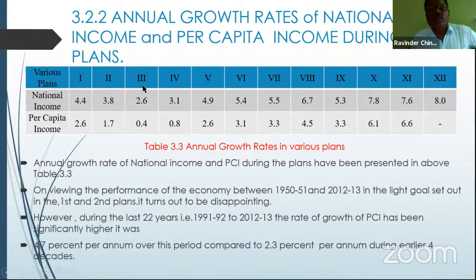Then the third 5-year plan, whose duration is 1961 to 1966. During this period, the third 5-year plan was implemented with the priority of stable economic growth in the economy and achieving self-sufficiency in food grain production. For that, again topmost priority was given to the agriculture sector, and the green revolution came during this period. The green revolution became successful.